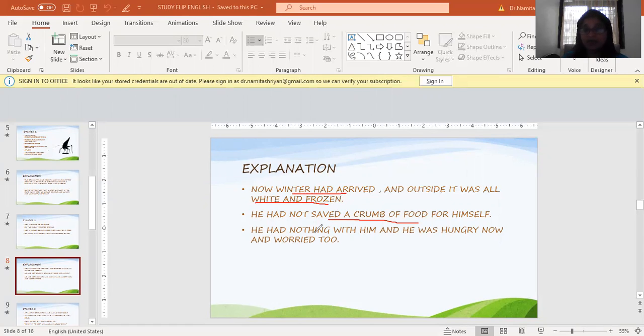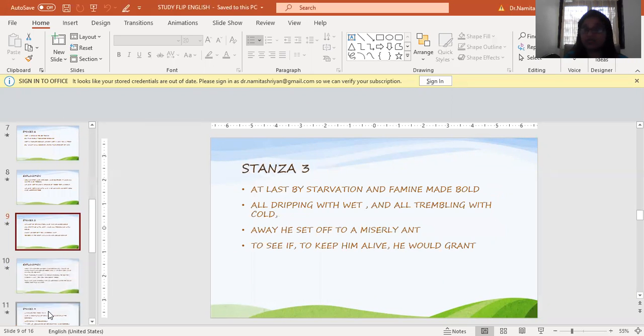And he had nothing with him, right? Nothing with him. And he was hungry now. And he was worried too. Now, what am I going to do the entire winter? Am I going to starve? Oh my God, what will I do? He was worried. Yes. And go on to the next stanza.